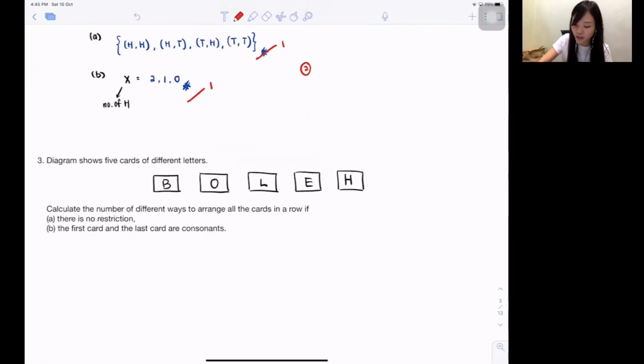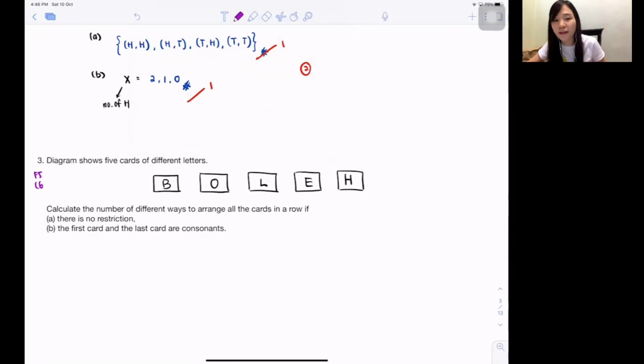Understand, right? Next one, question 3. This question 3 is under Form 5, Chapter 6, okay? Permutation and combination again. How am I so sure? Because when you read the question, you see they never say probability. They say calculate the number of different ways. So how many ways is always P and C. Probability is in chapters 7, 8, okay?